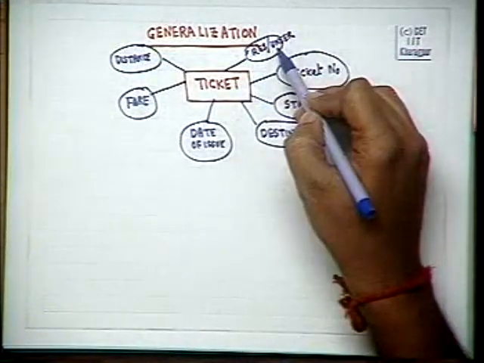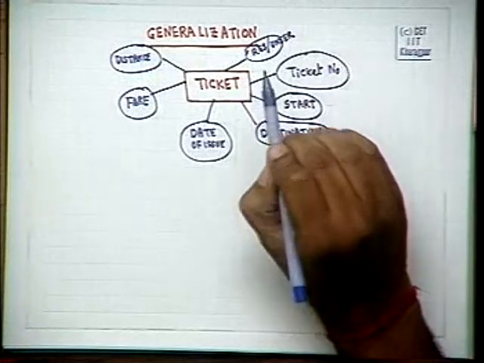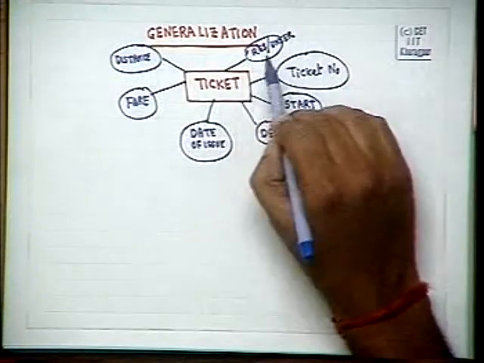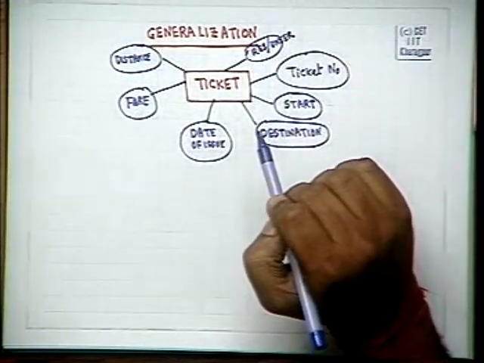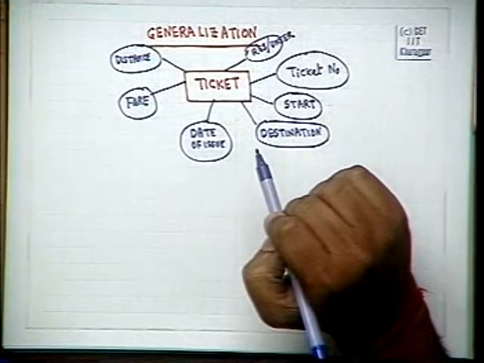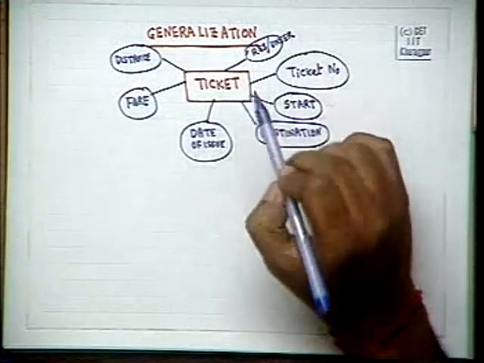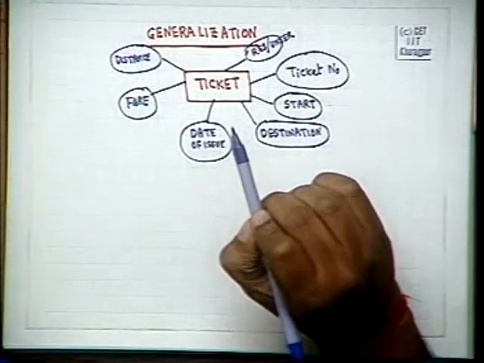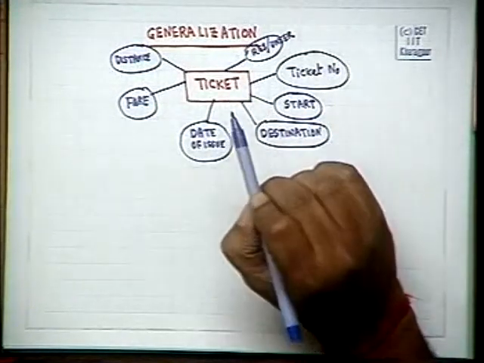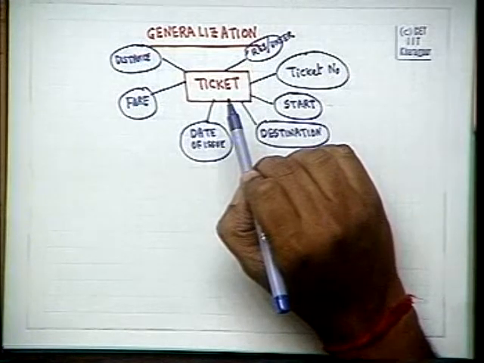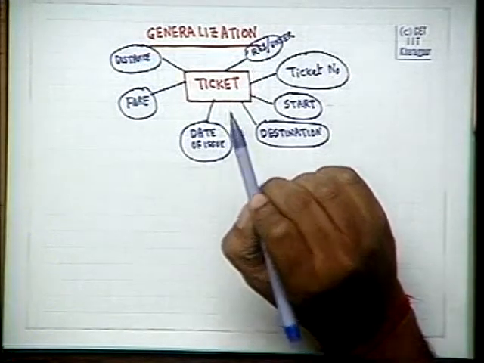Now if it is unreserved, you will have a value u. If it is reserved, you will have a value r. But this does not suffice, because a reserved ticket will have the reservation, which train it is reserved on, what is the seat number allocated to it, what is the extra reservation charge which is charged for it, which an ordinary ticket will not have.